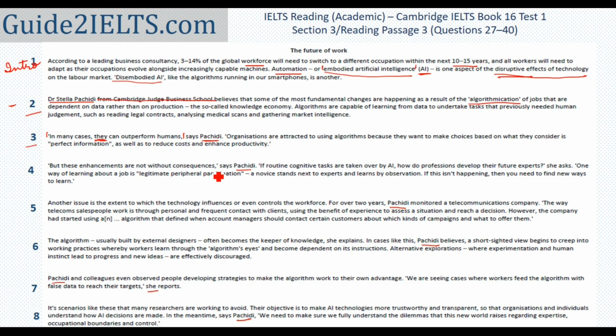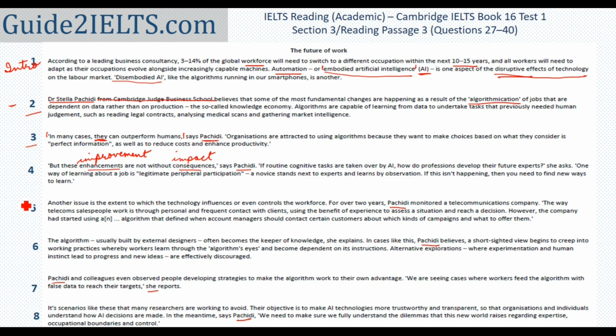So consequences is the impact of something, could be positive or negative. An enhancement is improvement of something. So I'm assuming the improvement that happens in the workplace or in the work that is done because of the algorithms being used does have some consequences. And from the tone, it seems that we are talking about negative consequences. I will, however, not read the rest of it.